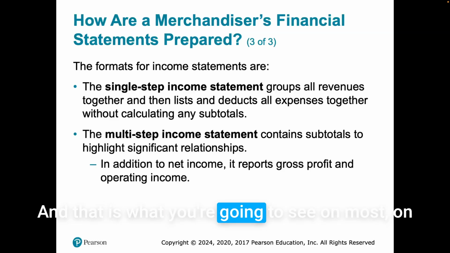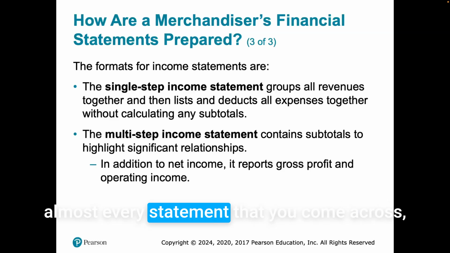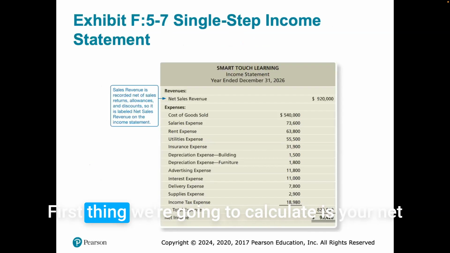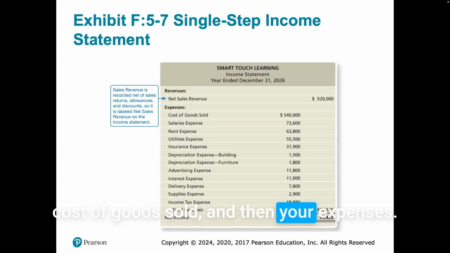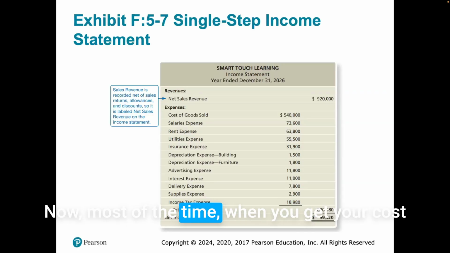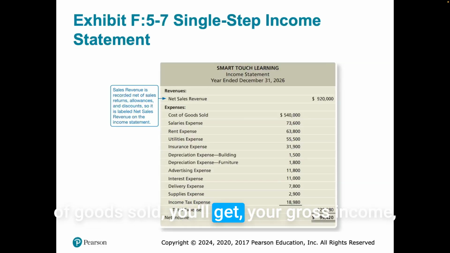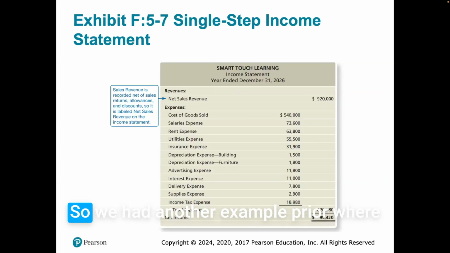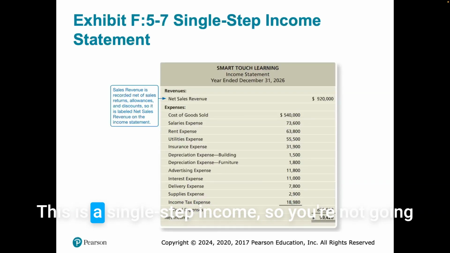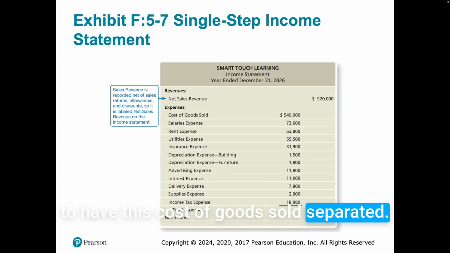And that is what you're going to see on almost every statement that you come across, a multi-step income statement. First thing we're going to calculate is your net sales revenue. Then we're going to get your cost of goods sold and then your expenses. Now, most of the time, when you get your cost of goods sold, you'll get your gross income and then you'll get the rest of your expenses. So, we had another example prior where you can see your net sales revenue. This is a single step income statement. So, you're not going to have this cost of goods sold separated.